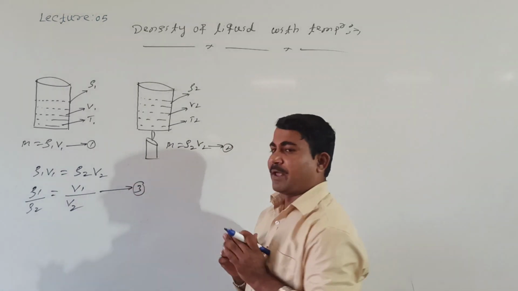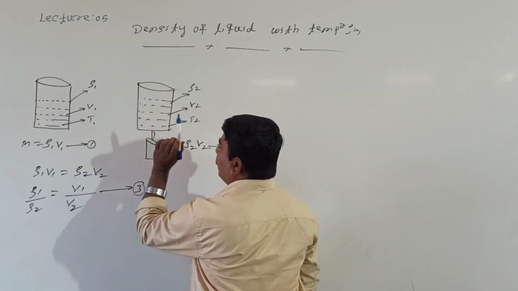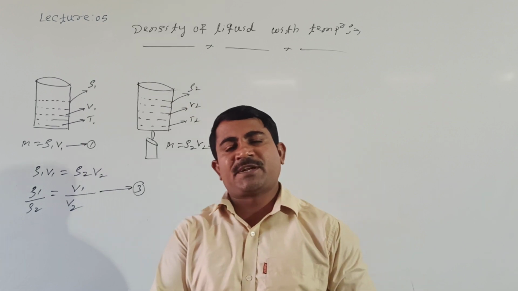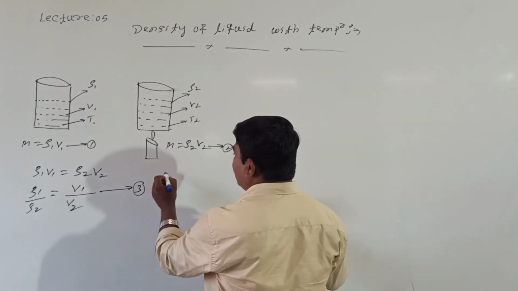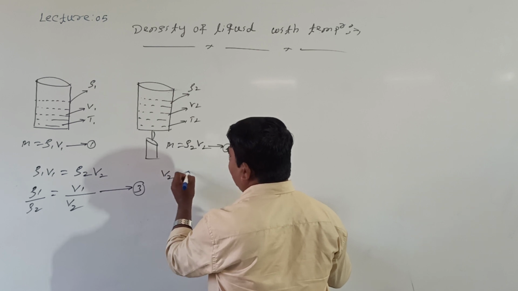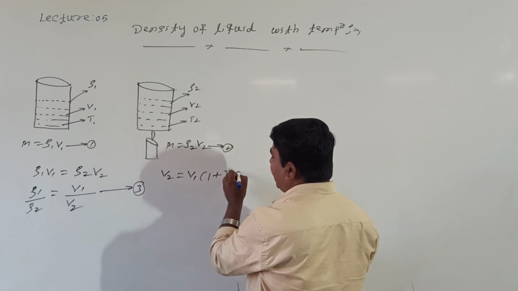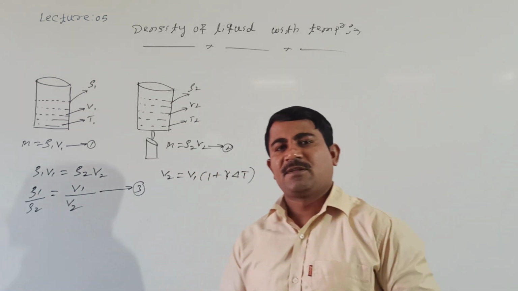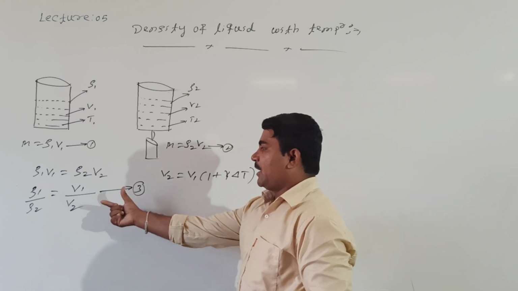But remember, when liquid is heated from T1 to T2, the volume changes from V1 to V2. How to represent the final value? We know that the final volume of the liquid can be given as V2 equal to V1 into bracket 1 plus gamma into delta T, according to volume expansion. Then V2 I want to keep in equation number 3.